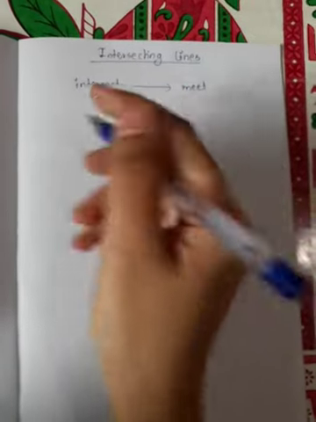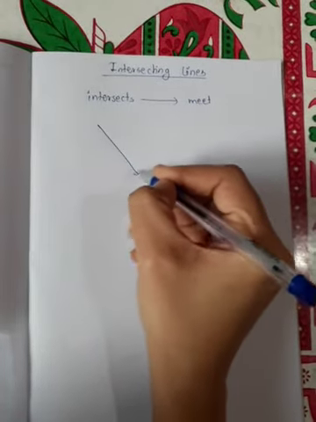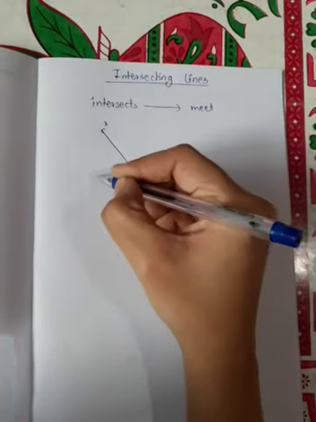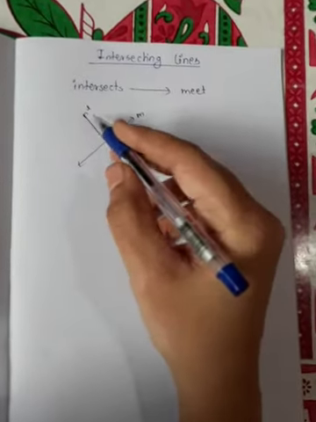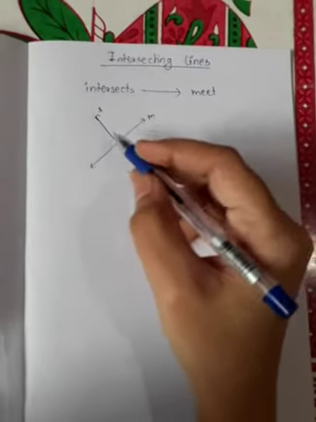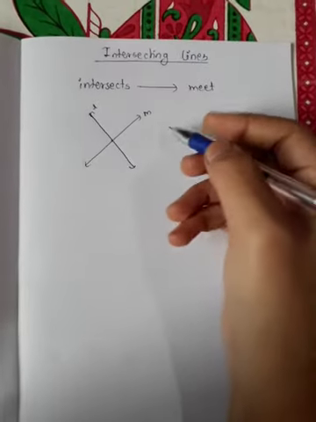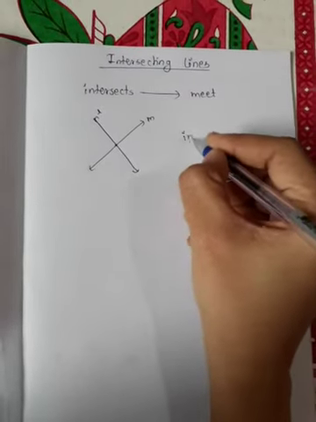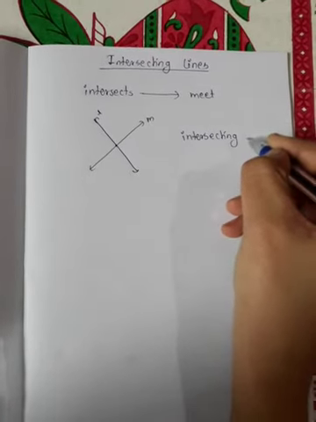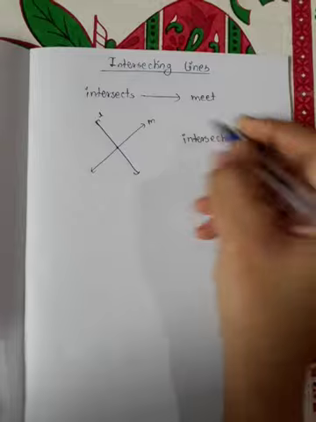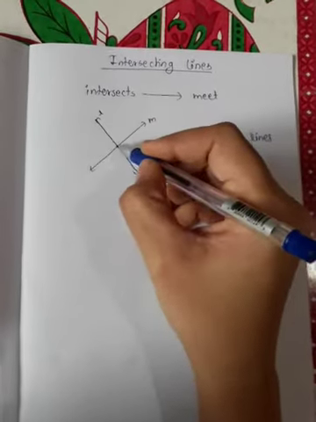Meet. Okay, so if we have two lines, line L and line M, which meet, they are called intersecting lines. So here line L and line M are intersecting lines because they meet. Okay, meet at one point.